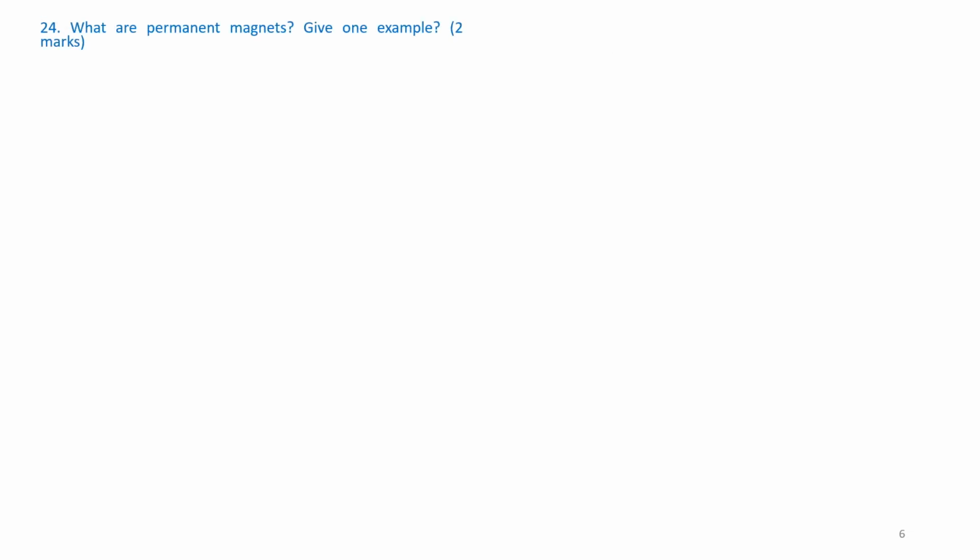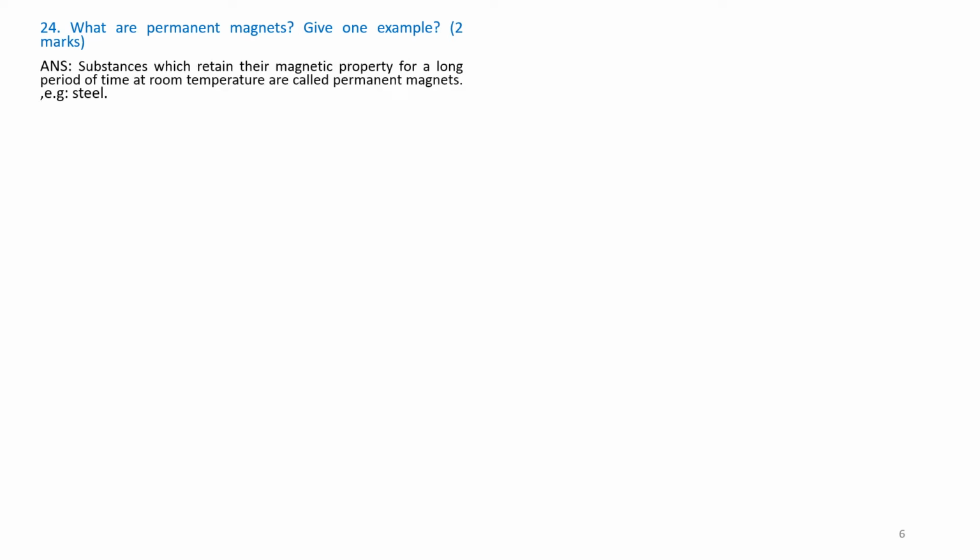Question number 24. What are permanent magnets? Give one example. This is a 2 marks question. Answer. Substances which retain their magnetic property for a long period of time at room temperature are called permanent magnets. Example, steel.